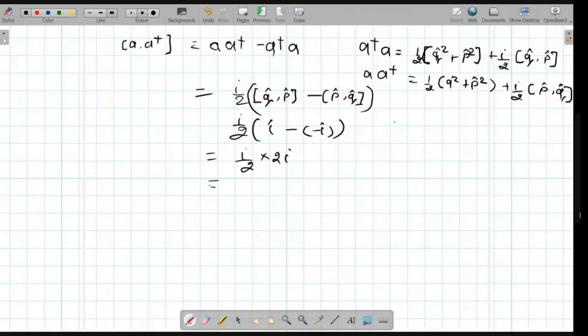You can use the eraser. I replace this. This will be minus 1 and this will be plus 1.